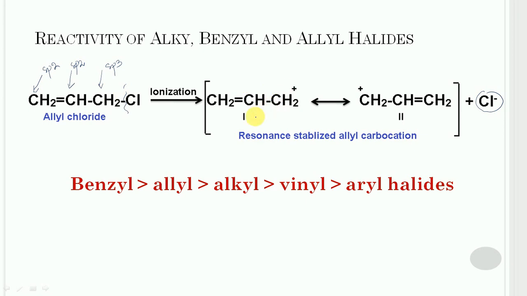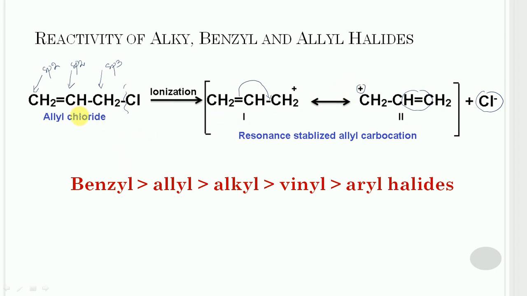So the first allyl carbocation will get formed. Now this allyl carbocation is stabilized by resonance. This pi bond will shift toward this side and a fresh pi bond will appear between these two carbons with the formation of structure number 2 and positive charge that comes on this carbon.